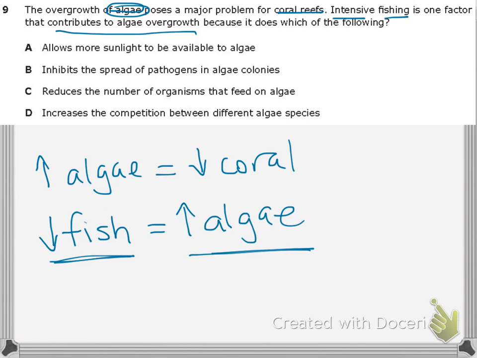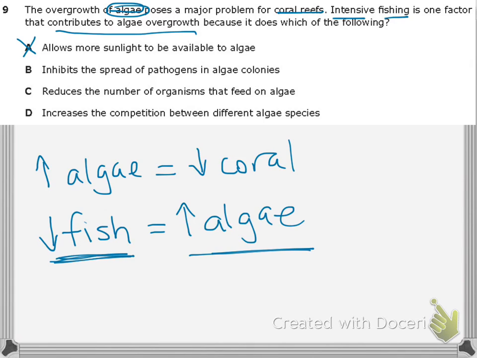A says it allows more sunlight to be available to algae. If I have fewer fish, do I suddenly have more sunlight? I don't think so. I don't think the fish are blocking a bunch of sunlight for the algae, especially as algae tends to grow at the top of the water. So A is not looking very good.